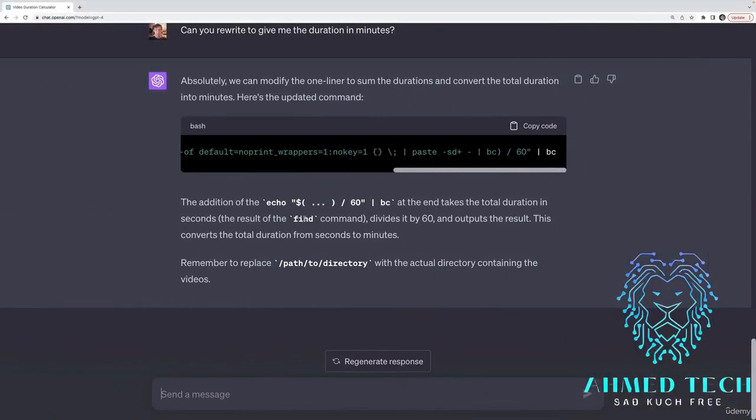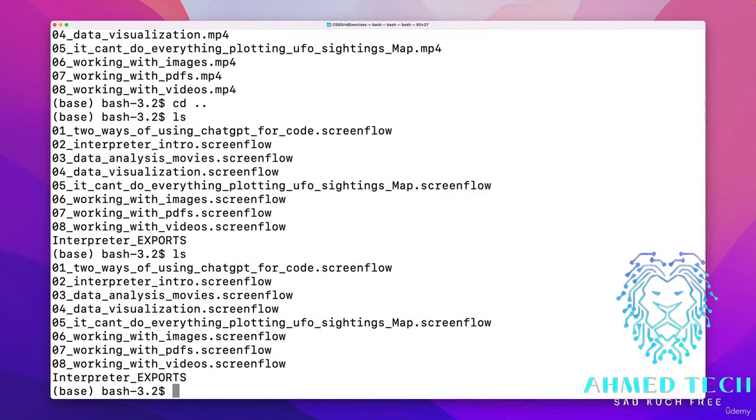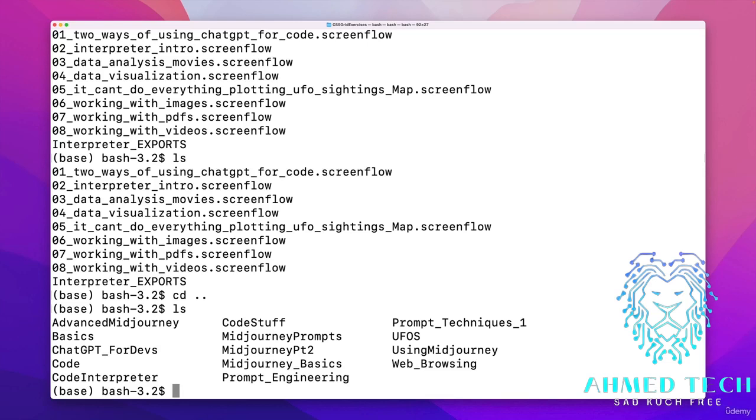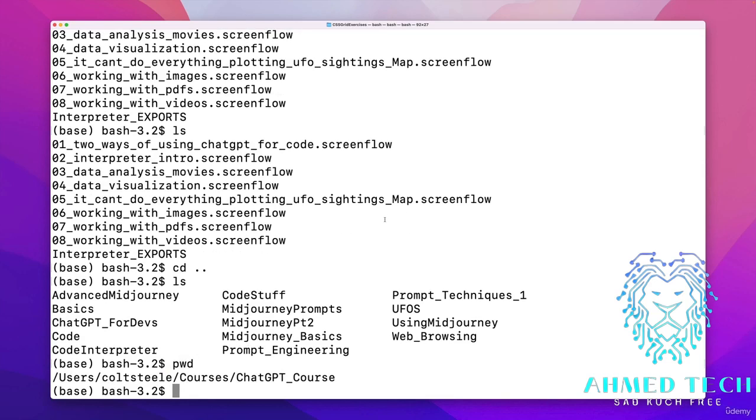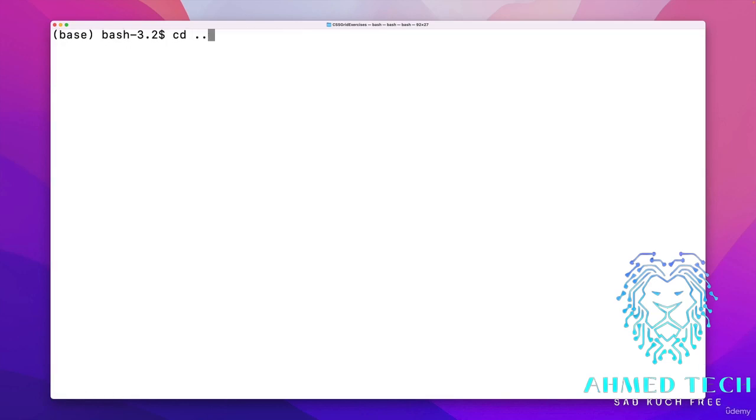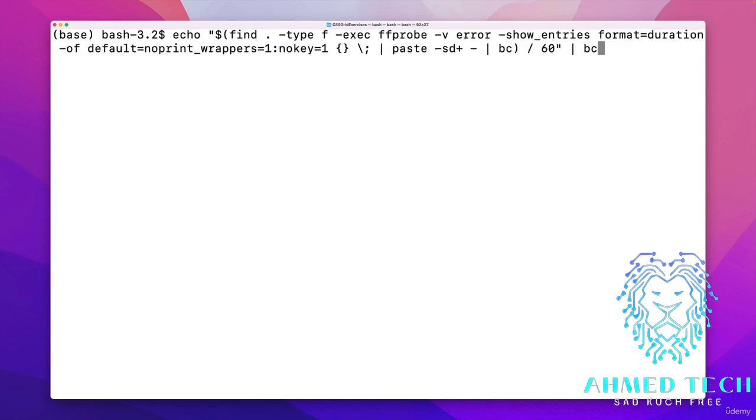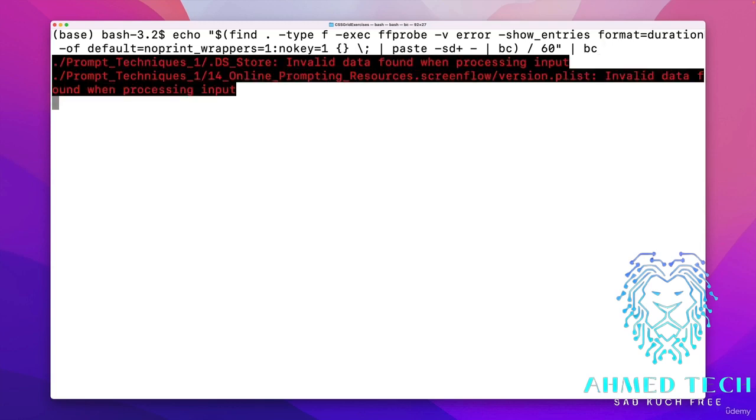And we can try running it as is. So I'll go to the parent directory of my entire course, which is this folder here called ChatGPT course. And I'm going to try running the command. Where are you? This one. And let's see if it does work, if it finds all of the videos.